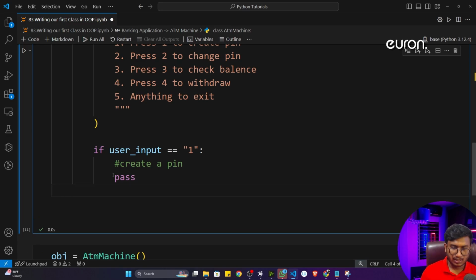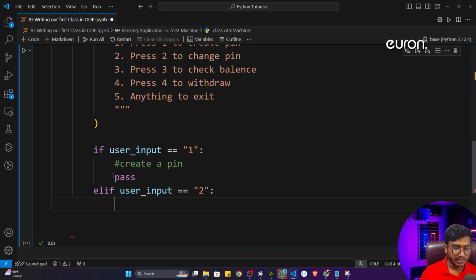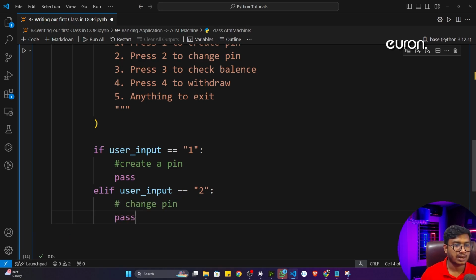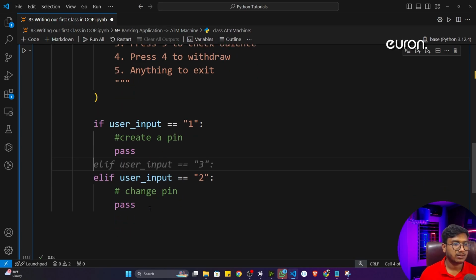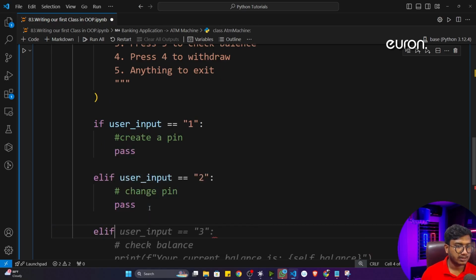Now I'll check another condition, if user input is equal to 2. What I want to do is change the pin. Change pin, and I will do the pass operation as of now. Let me give a space so that it will be good. Then I'll take another condition, if user input is equal to 3.